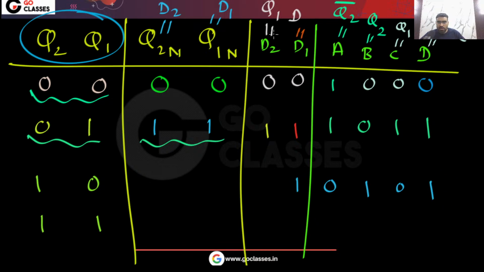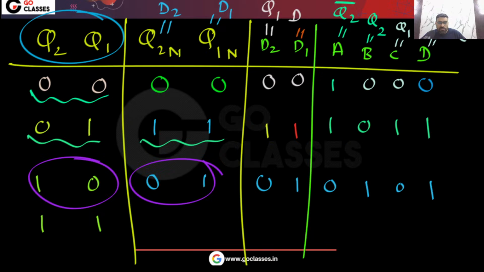Here you will put 1. What is D2? D2 is same as Q1. So that will be 0. Now you can see Q2 next, Q1 next. That will be simply 0, 1. So you will go to 0, 1. So if you are in this state, the next state will be 0, 1.